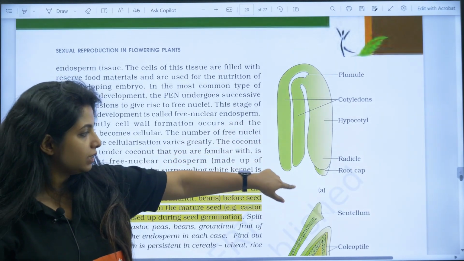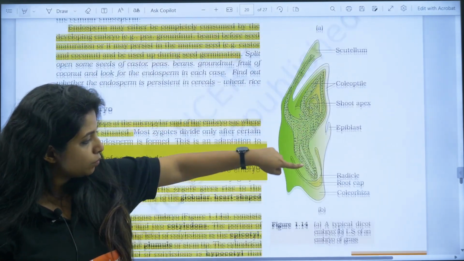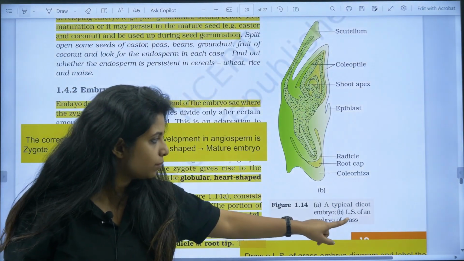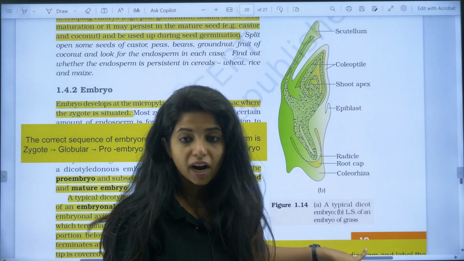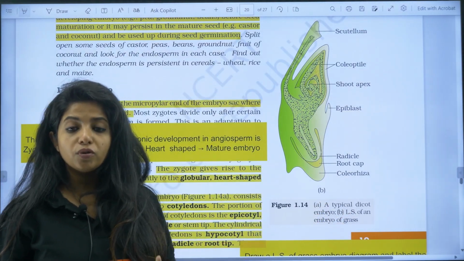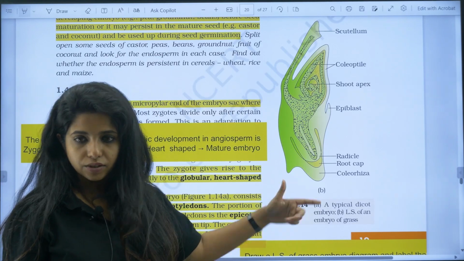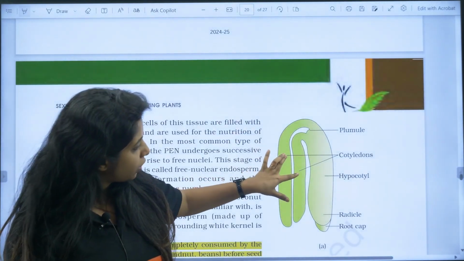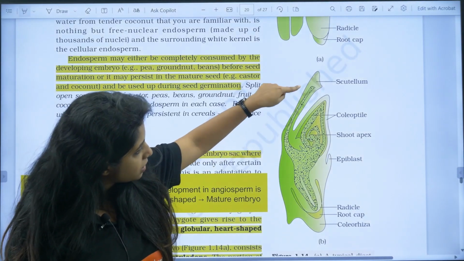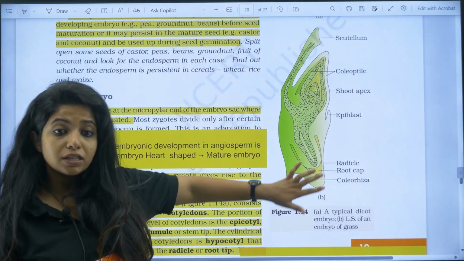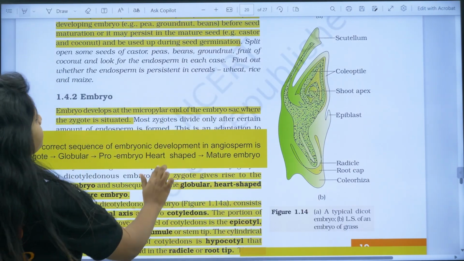This is a dicot embryo and this is a monocot embryo. So LS of a dicot embryo and LS of a monocot embryo. So they can ask you LS of embryo of grass. So grass is a monocot. Monocot as in they have just one cotyledon. Dicot as in they have two cotyledons. So over here you see these are the two cotyledons that they are having. Dicot. This is the one cotyledon that this one is having. This is known as monocot. So grass is a monocot. It's an example of a monocot. So remember like that. Okay, do not be worried.